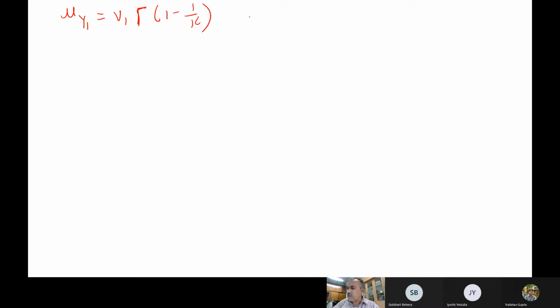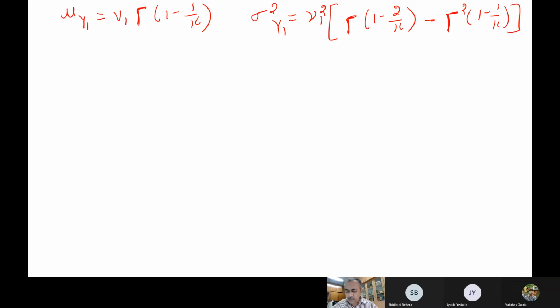So this is the mean value. Then the standard deviation, say, will be u1 square gamma(1 minus 2 by k) minus gamma square(1 minus 1 by k). So these are the expressions for the mean value and standard deviation of the data. Using these equations, you can find the new one, and then the k value from this data.